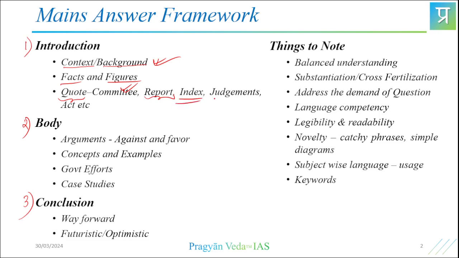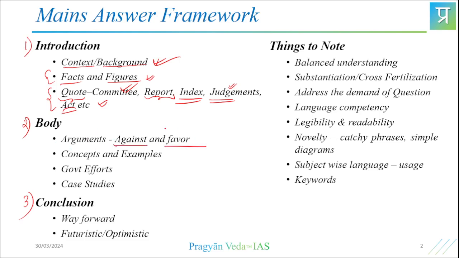Also some important indices, some judgments in polity-related issues, and some important acts to remember. You need to have all these things covered to sprinkle in any answer that you are going to attempt.